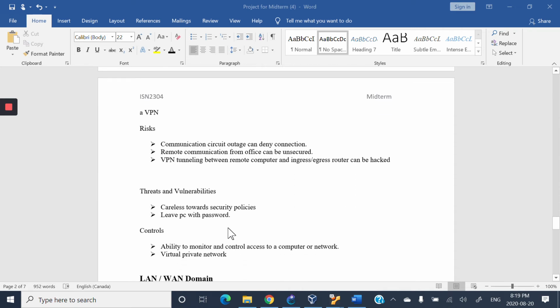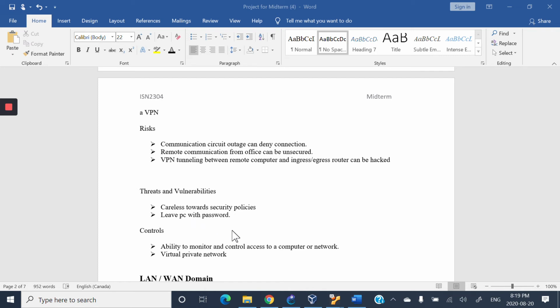What are the risks? Communication circuit outage can deny connection. Communication can be unsecured. Routers can be hacked through the VPN tunneling.